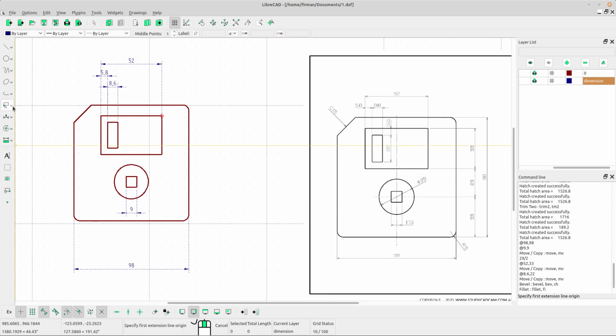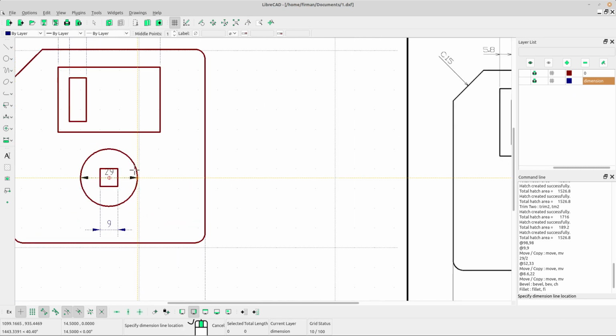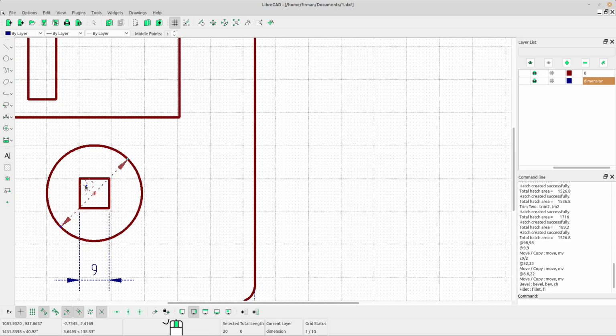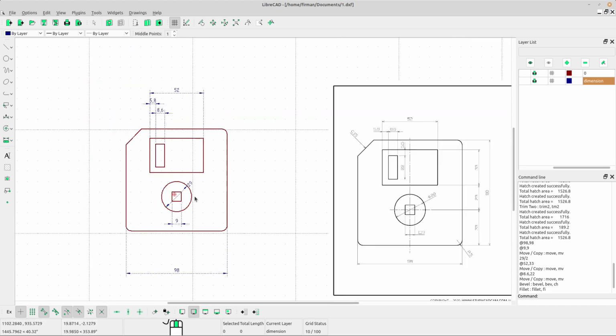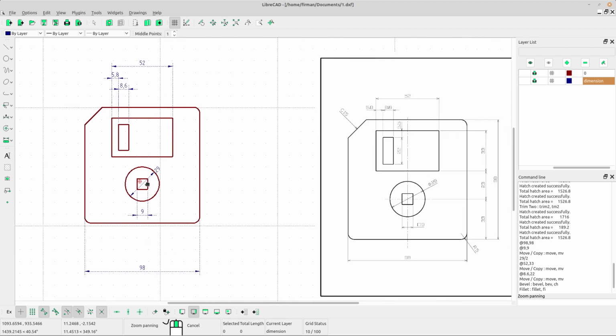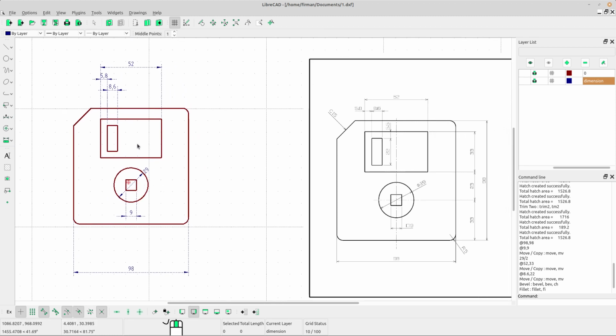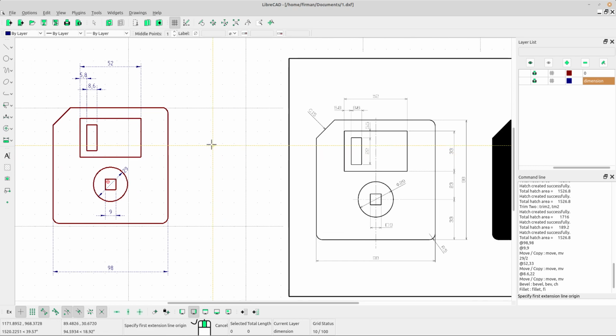Now change the dimension into diametric and left click at the circle there. Okay, right click, we can move the number to the outside of the circle. Okay, next, oh, vertical, select vertical dimension, and then the big rectangle there.